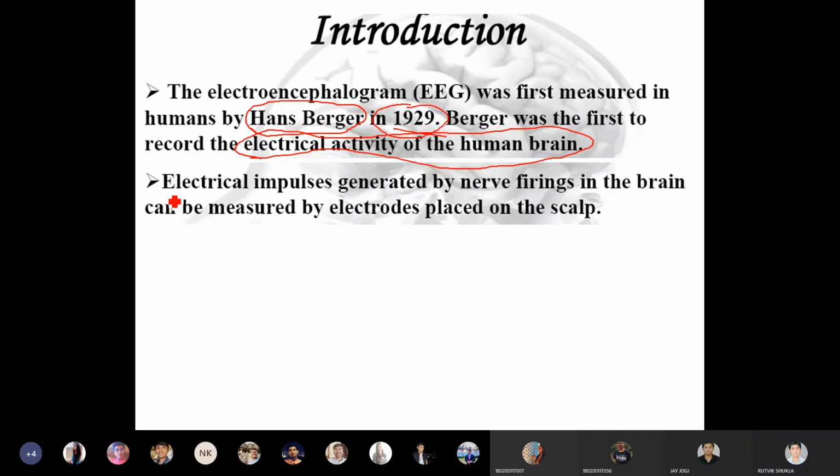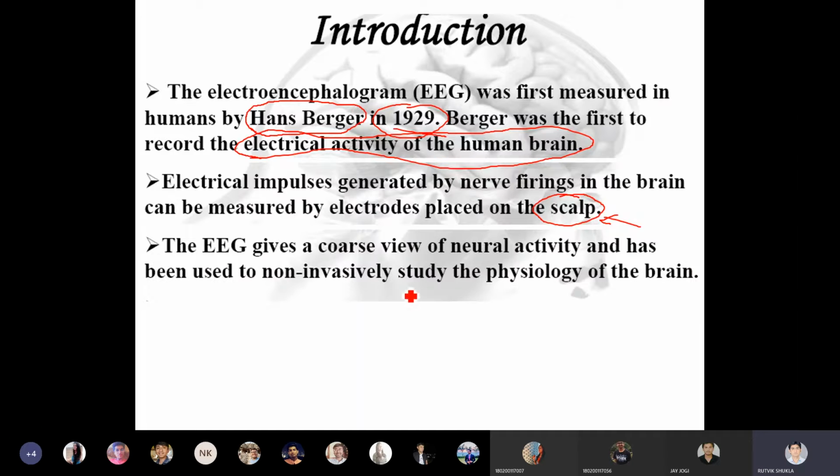In this case, electrical impulses generated by nerve firings in the brain can be measured by putting electrodes directly on the scalp. Scalp means the superficial skin over your head, where the hair is attached. So what he did was put several electrodes over the scalp in order to find the electrical impulses generated due to neural activity.